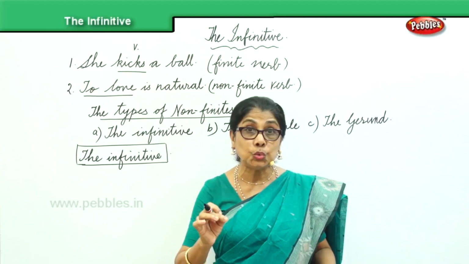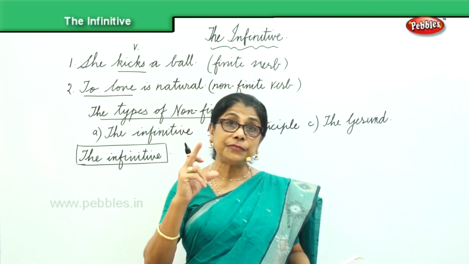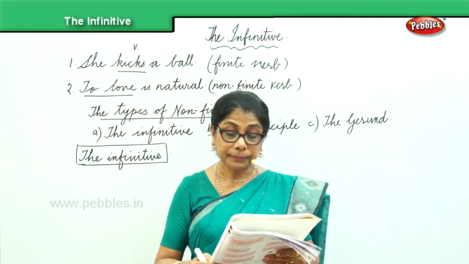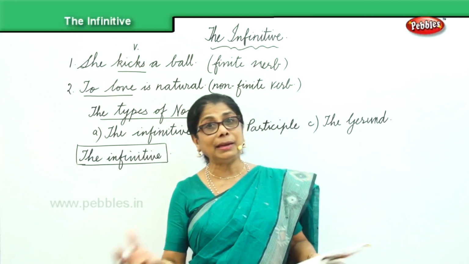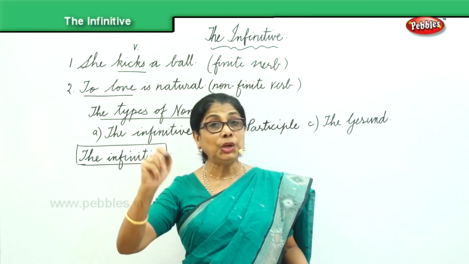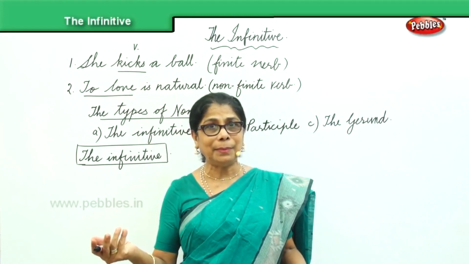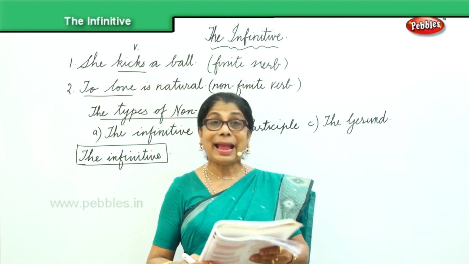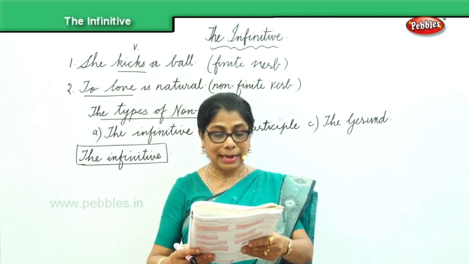We put "to", T-O, before the first form of the verb. Then it is partly like a noun and partly like a verb. So we are adding "to" to the verb, and it is partly like a verb, partly like a noun. As you go on doing several exercises, you will understand better.